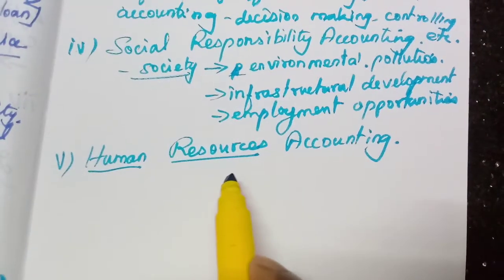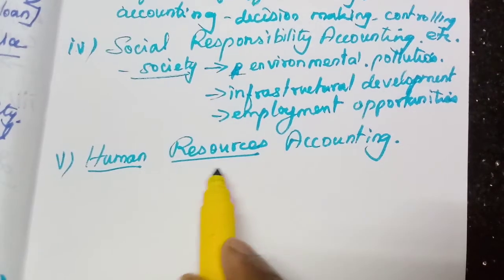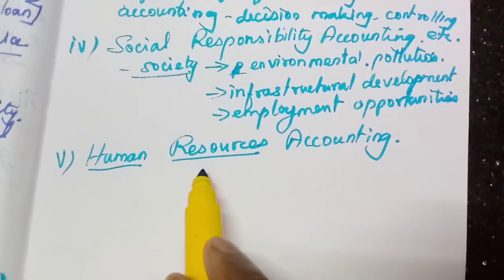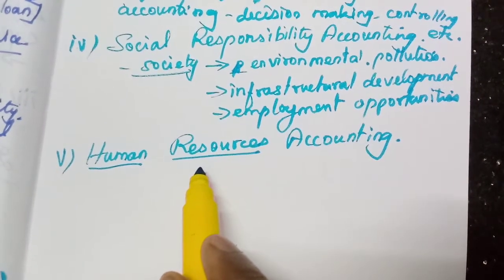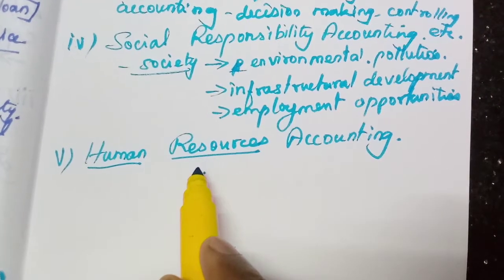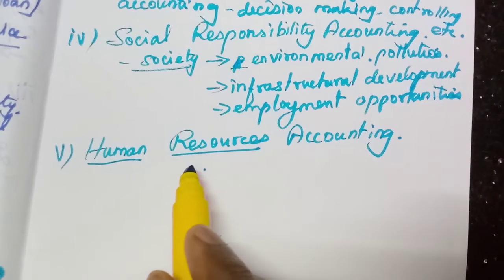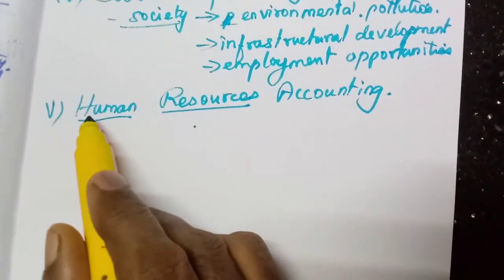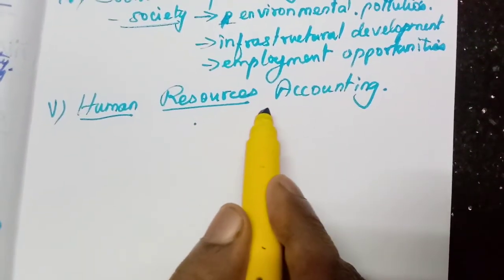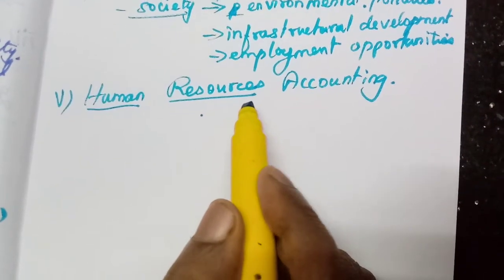So they have to spend some amount on human resources as the salary, then their insurance, medical, any other allowance, everything also costs a lot. So this will be coming under this human resources accounting.